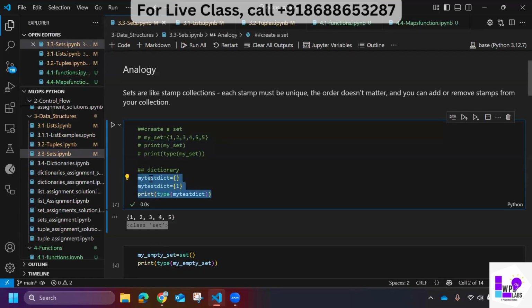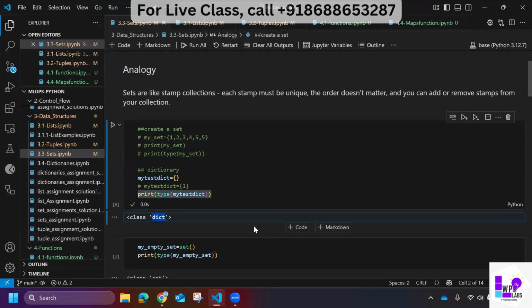Why is it confusing? Because a dictionary also uses curly braces. Here you understood, right? We need to initialize this, but a dictionary also. When I initialized this earlier and did a type, I got class set. Now I'm initializing like this, and I'm using type. Let's see what will happen. You see, it's telling class dictionary.